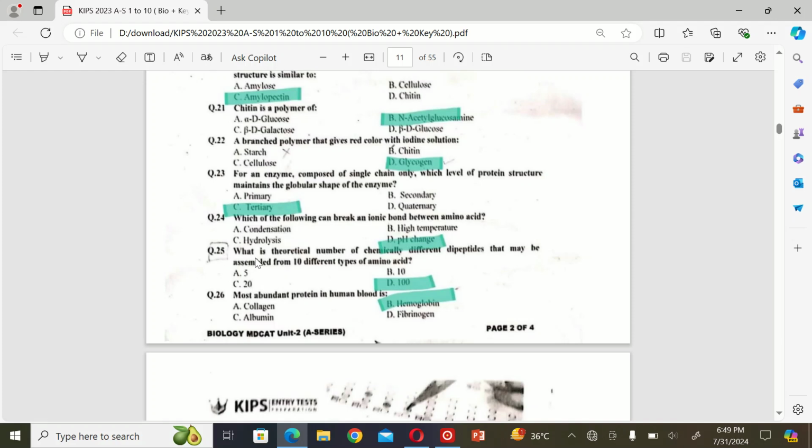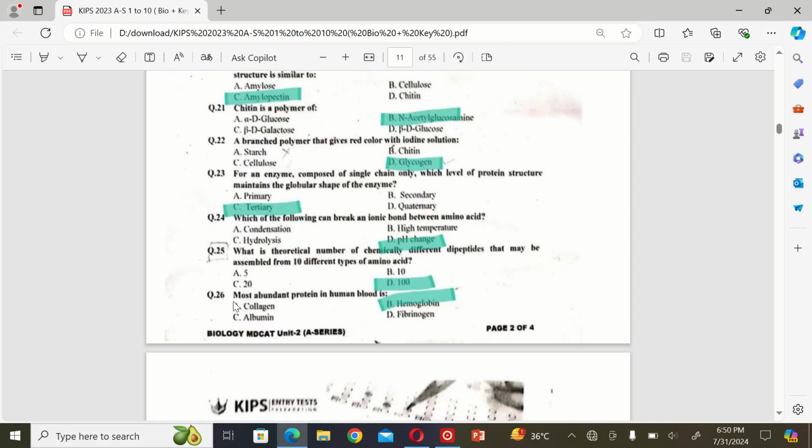The next MCQ is what is the theoretical number of chemically different dipeptides that may be assembled from 10 different types of amino acid? A. 5, B. 10, C. 20, and D. 100. So the correct option is D.